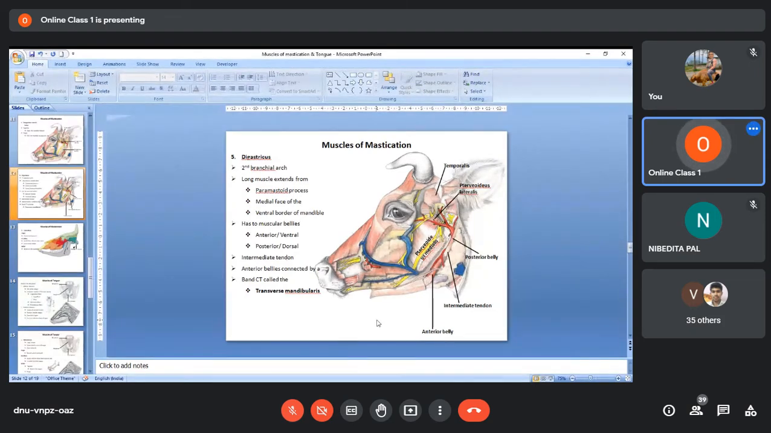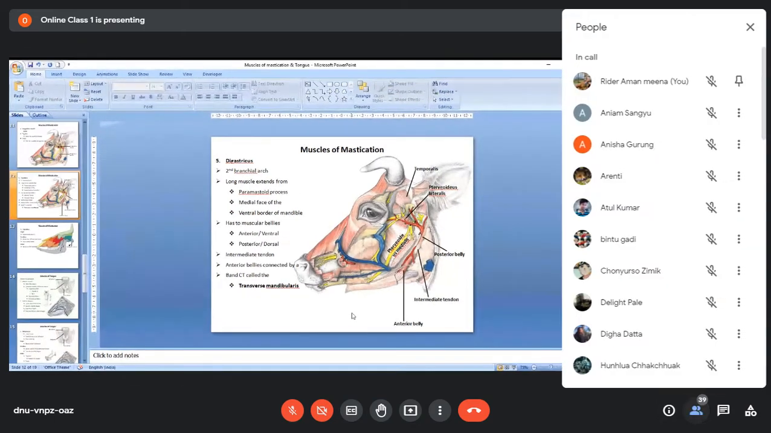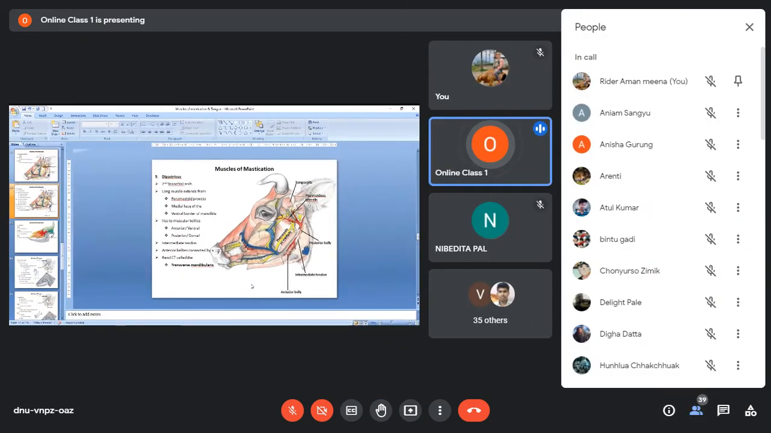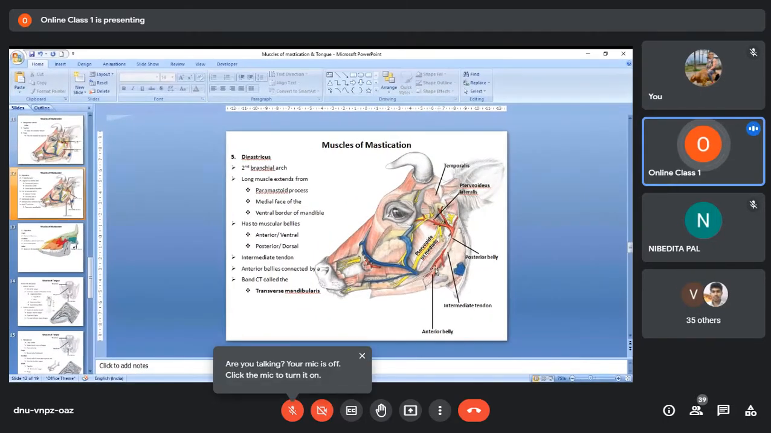So this is the characteristic of the digastricus muscle. Remember, digastricus, from the name itself, two bellies. Gastric means belly, and di means two. So this muscle has two bellies, so it is called digastricus. These anterior and posterior bellies are connected to each other by one tendon, the intermediate tendon. And it is a very long muscle extending from the paramastoid process, which will be here somewhere, to the ventral border of the mandible, which will be here.